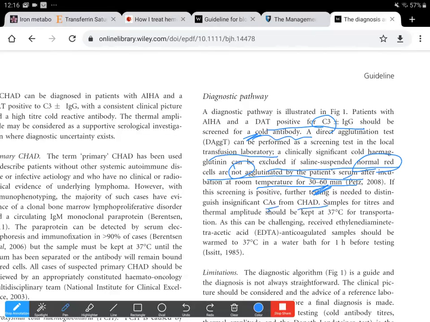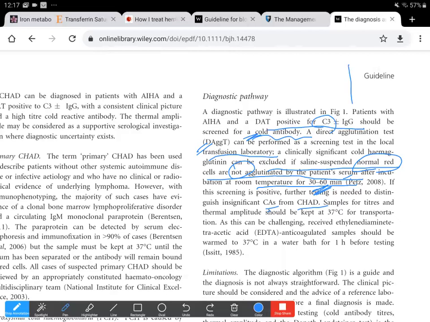So in this test, the cold agglutinins can be excluded if we do this direct agglutination test, which can be done even in the local transfusion laboratory. The Donath-Landsteiner test is done in special reference laboratories. In the local transfusion laboratory, we can only do this baseline test of excluding cold antibodies if saline suspended normal red cells are not agglutinated by the patient's serum after incubation at room temperature for 30 to 60 minutes.